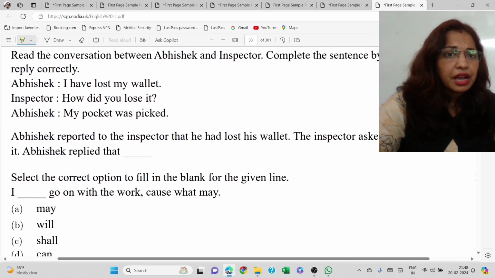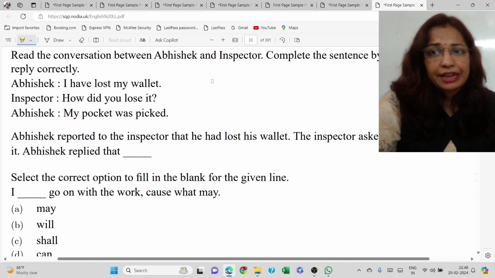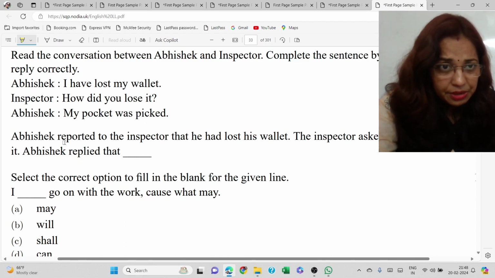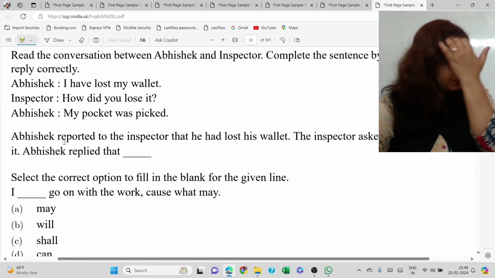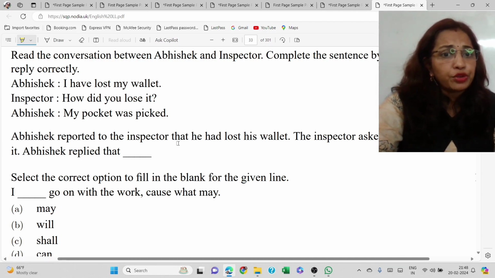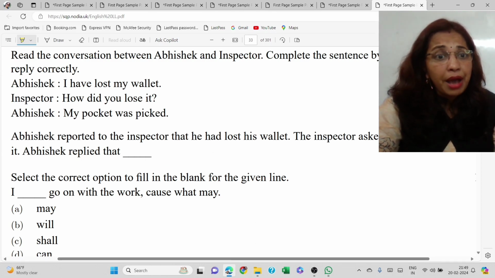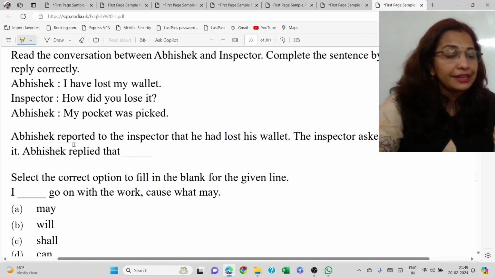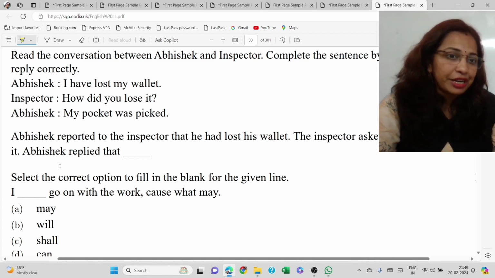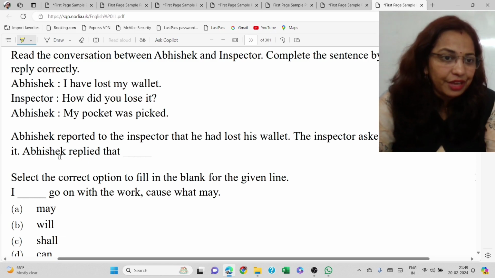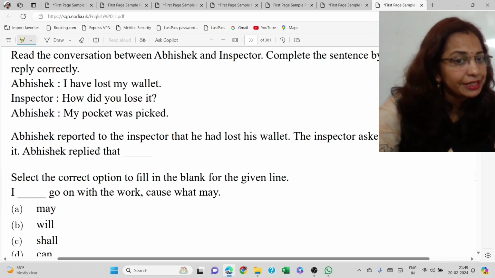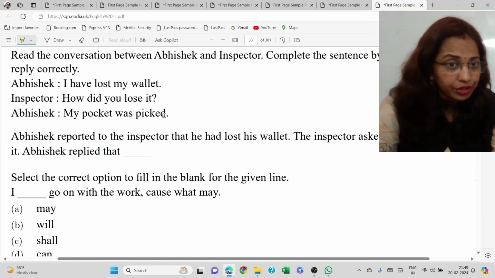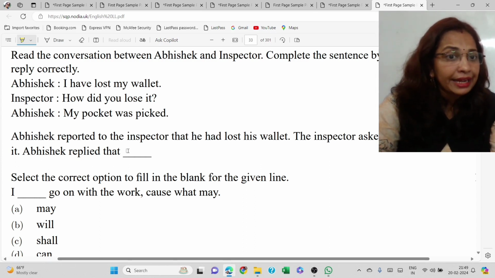Next, we can see a conversation between Abhishek and the inspector, and you were supposed to change the direct speech into the indirect one. Abhishek reported to the inspector that he had lost his wallet. The inspector asked him how he had lost it. Now it's your turn to give the reply that Abhishek has given. So Abhishek replied, that is, the reporting verb is in past tense, and now we are going to make it the corresponding past tense. Abhishek replied that,